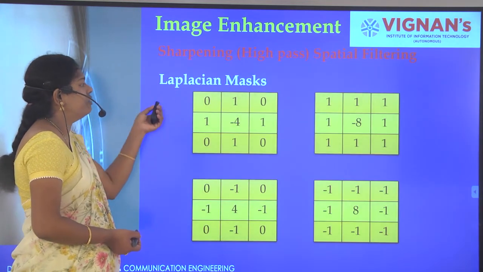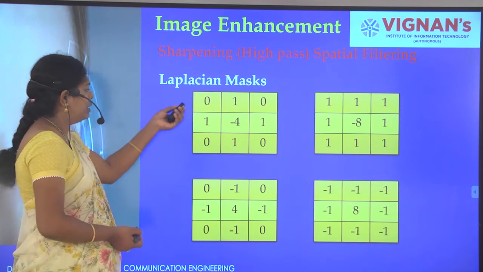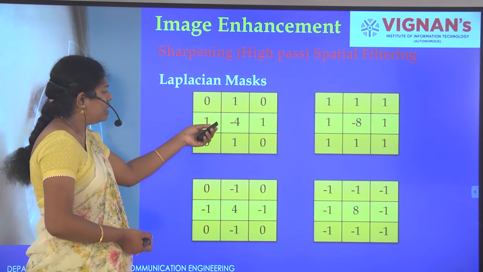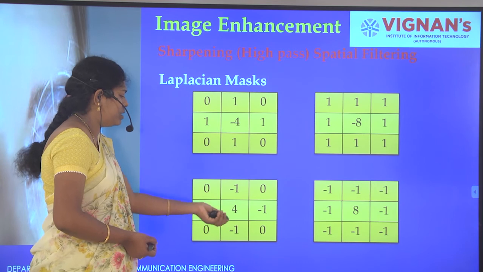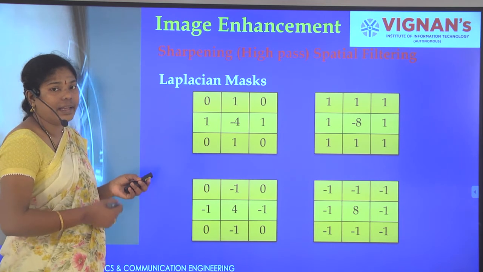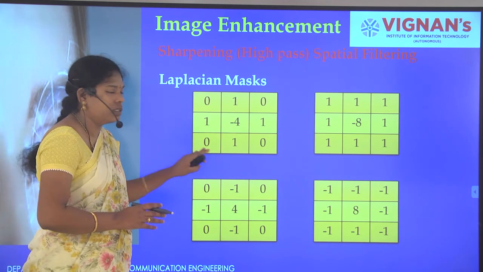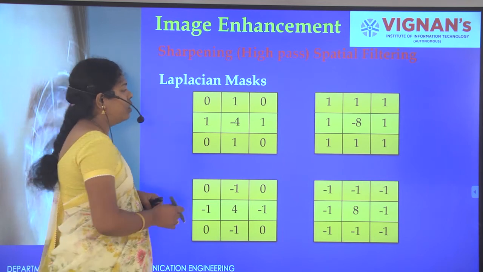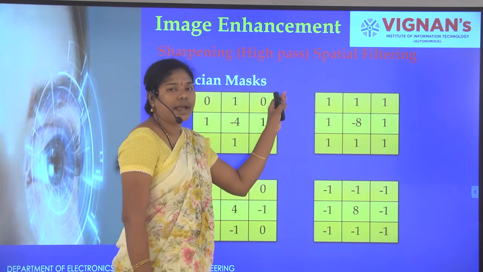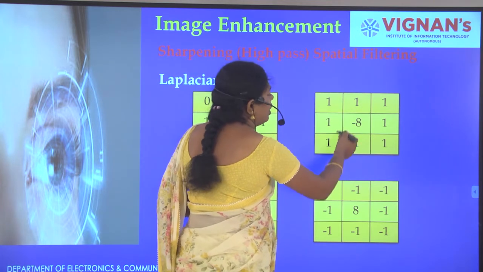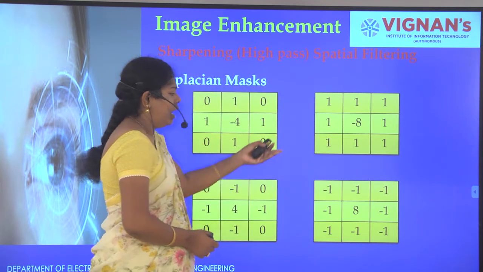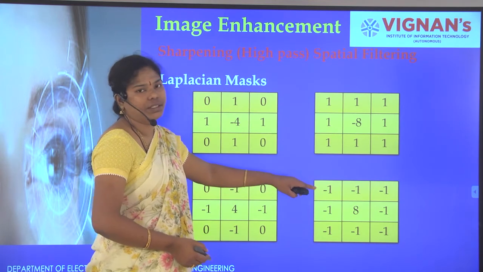The next thing, different Laplacian masks. Already we saw this one. We can make an alternative, which is nothing but the reverse. The minus 4 will be made positive, just the sign differences. Here we are not considering diagonal elements. We are considering only the 4 neighbors. In the case of this, if we consider the diagonal elements also, the net element will be 8, so the center position will be minus 8. At the same time, the reversal is nothing but sign changes.